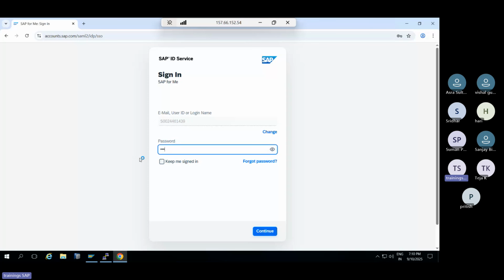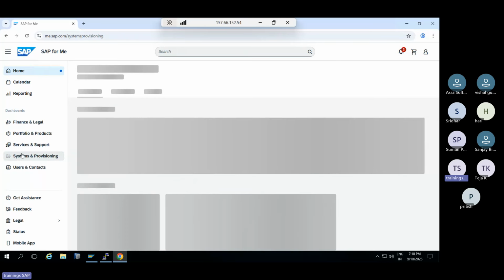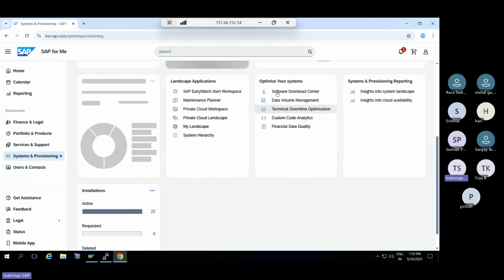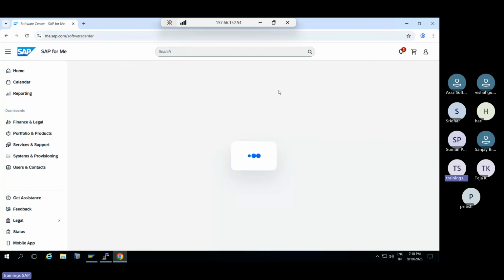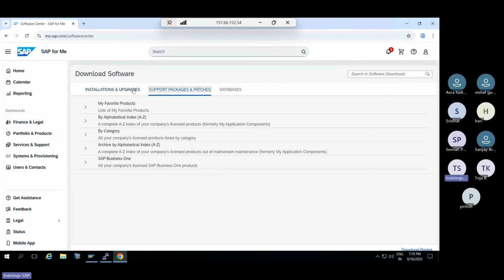Here you type the password that will be provided by the company. Whatever password the company has provided, you need to use that password, and the S user ID will be shared by your company. When you join the organization, the company will allocate one S user ID, a customer-specific S user ID. Then you can go to the software download center. Similar to how we download SAP software for installations, you can download the software here.